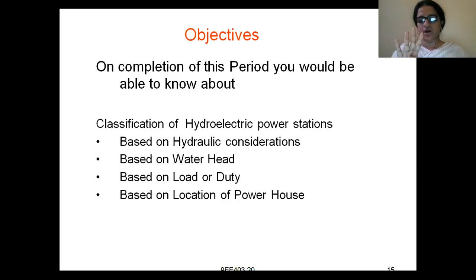There are four things on which hydroelectric power stations are classified. The first is based on hydraulic considerations. Second is based on water head, then based on load or duty, and based on location of powerhouse. So based on these four points, you classify your hydroelectric power stations: hydraulic considerations, head of the water, load or duty, and location of powerhouse.